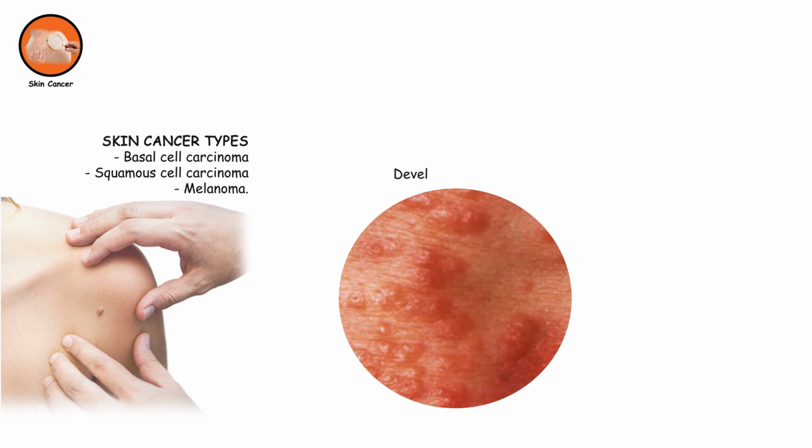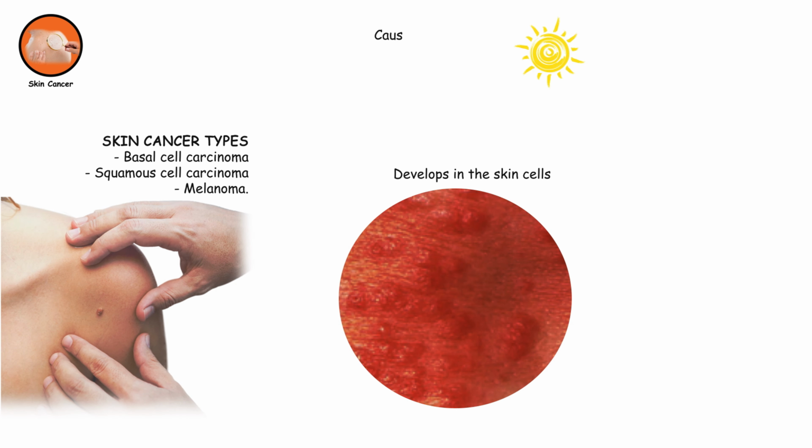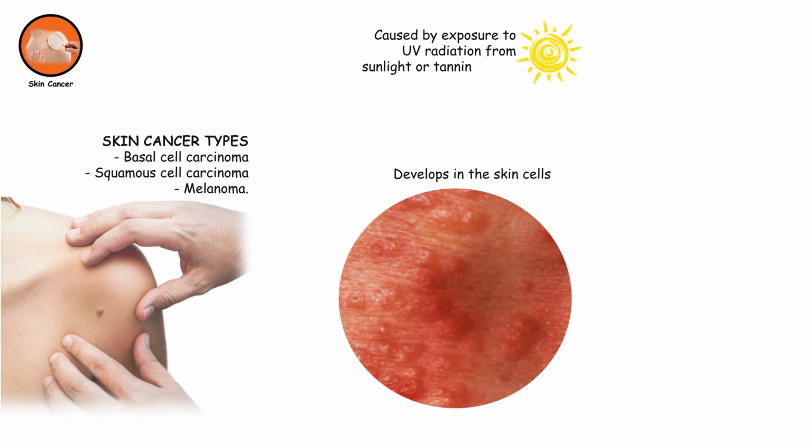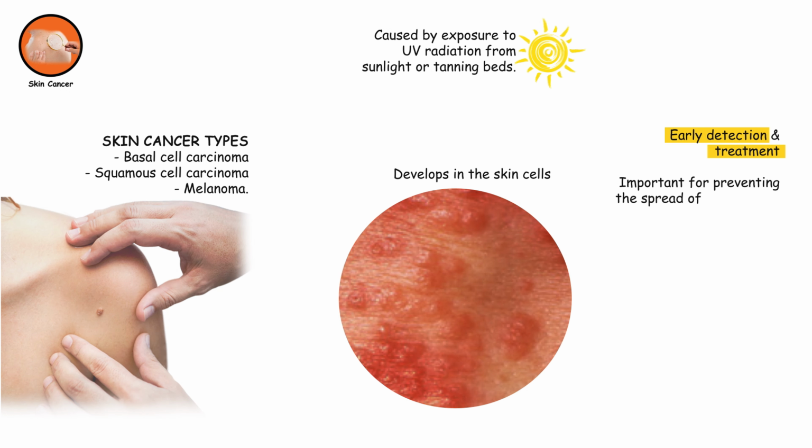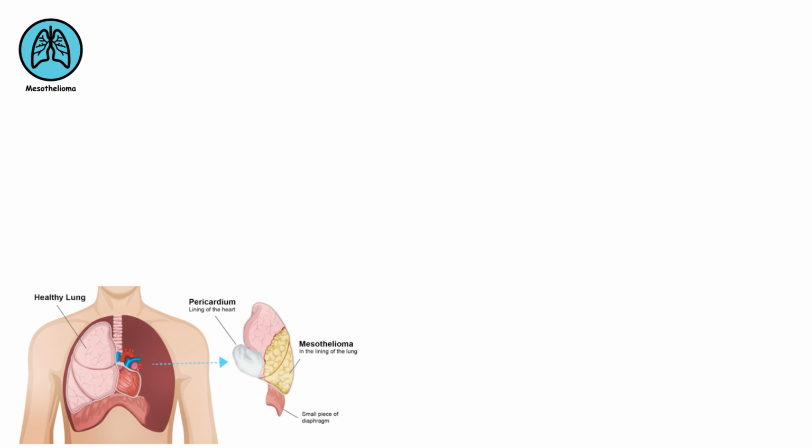Skin cancer. Skin cancer includes several types, such as basal cell carcinoma, squamous cell carcinoma, and melanoma. It develops in the skin cells and is often caused by exposure to UV radiation from sunlight or tanning beds. Early detection and treatment are important for preventing the spread of skin cancer.